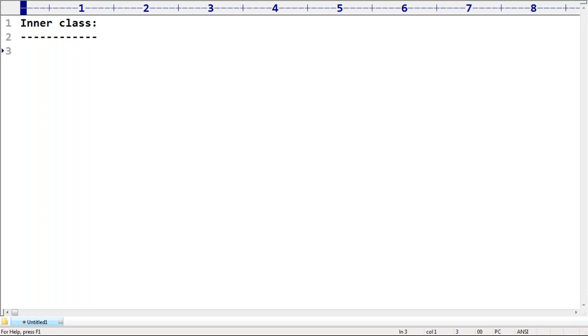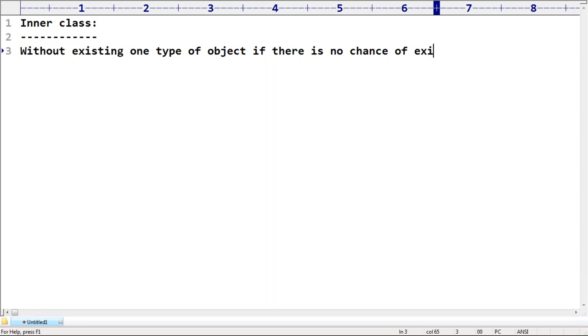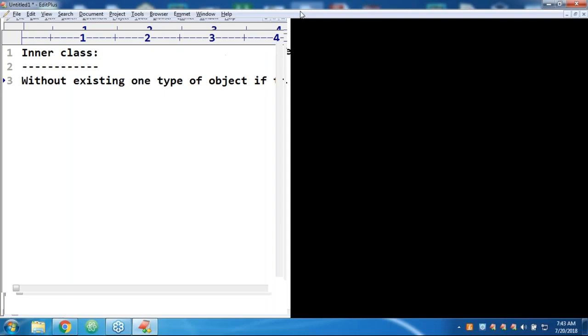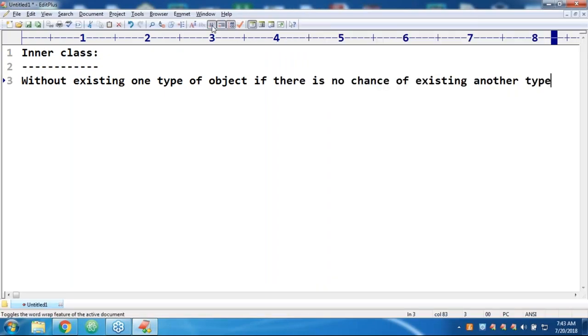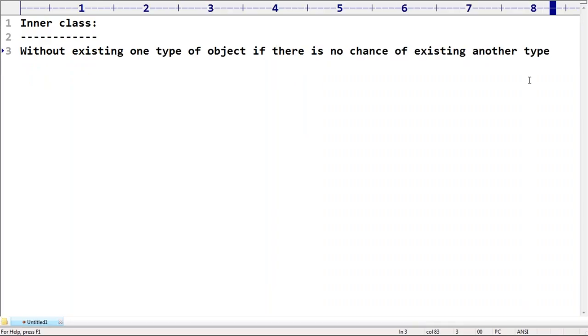Okay. What is the need? What is the use, when should we go for inner classes? Without existing one type of object, if there is no chance of existing another type of object, then we should go for inner classes, right?